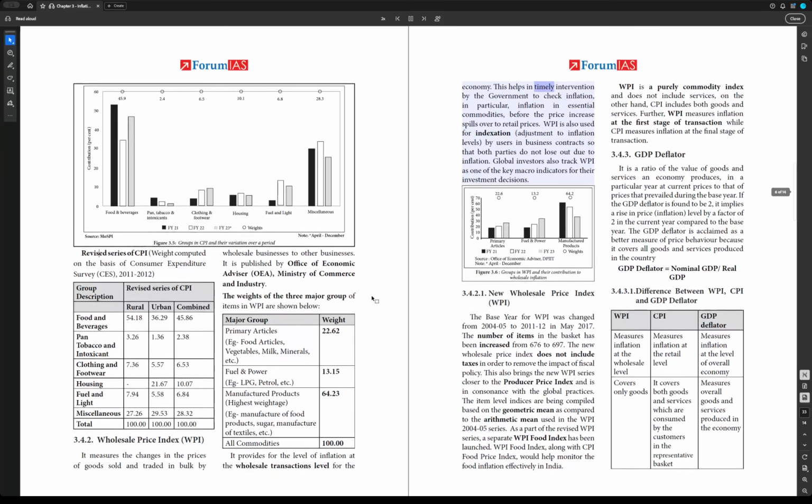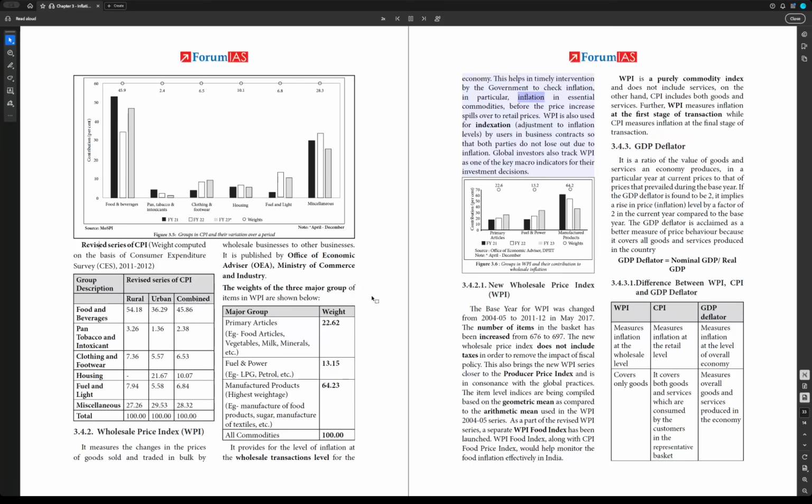It provides the level of inflation at the wholesale transaction level for the economy. This helps in timely intervention by the government to check inflation, in particular inflation in essential commodities, before the price increase spills over to retail prices.